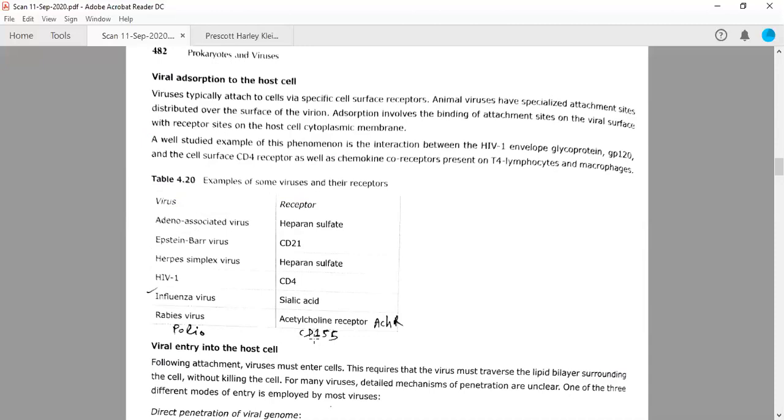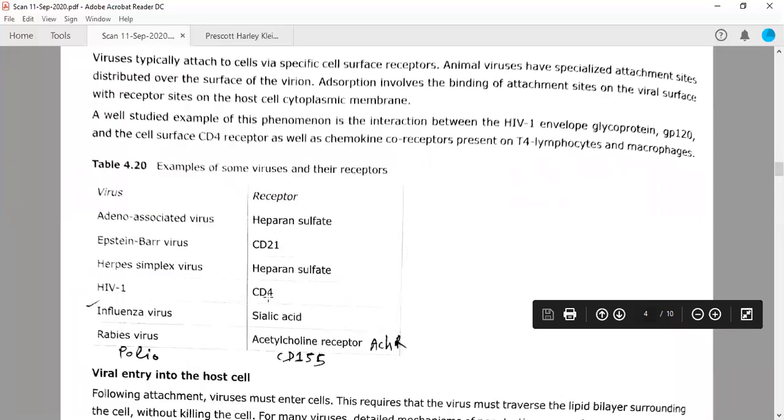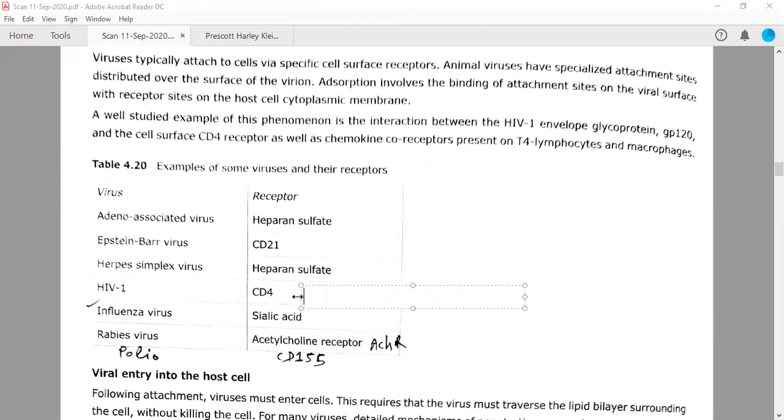You already know HIV-1: it will recognize cluster of differentiation 4, CD4, where these CD4 molecules are present. Let me annotate this. CD4 is present on T helper cells. I cannot write H, so I'm writing T helper cells.